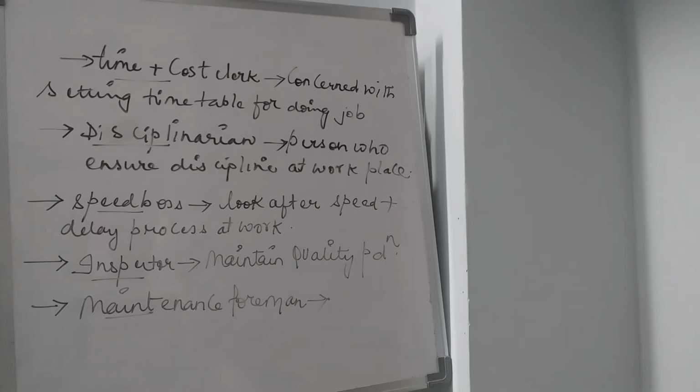He will give instruction for operating, maintaining any kind of other important necessary things. So maintenance foreman means, for example, plumbing work. Plumbing work means the plumber will do the plumbing work, no? So the one who does repairing and all, that person is actually called a maintenance foreman.